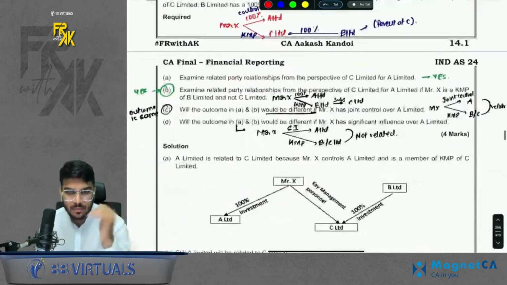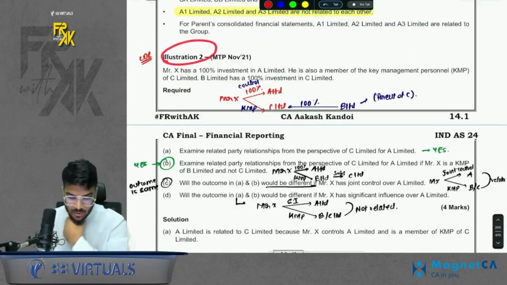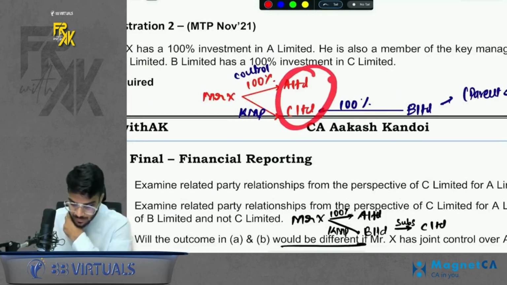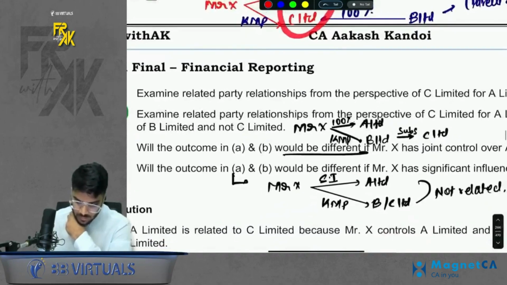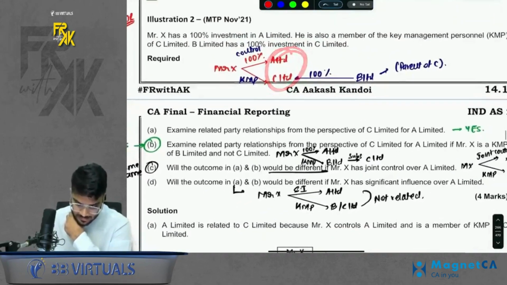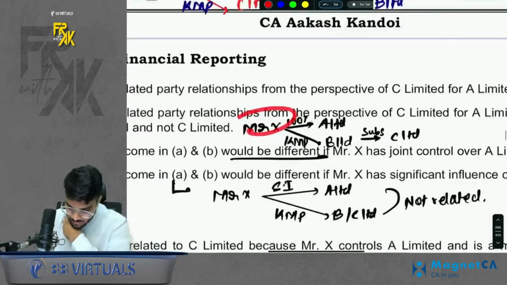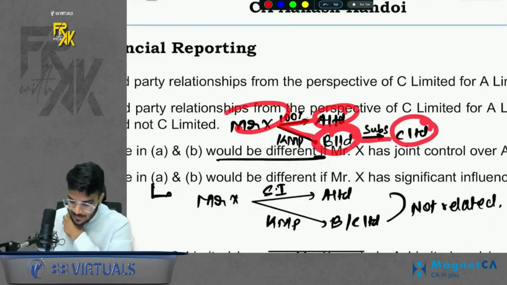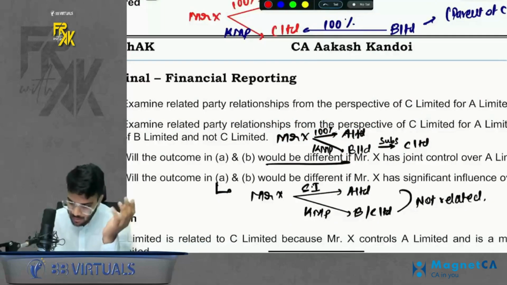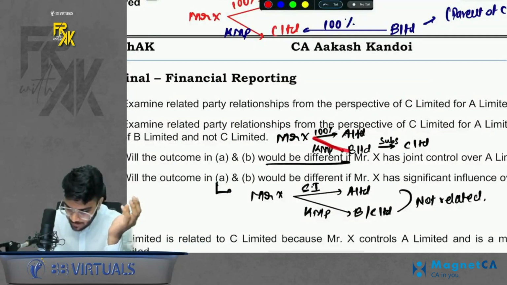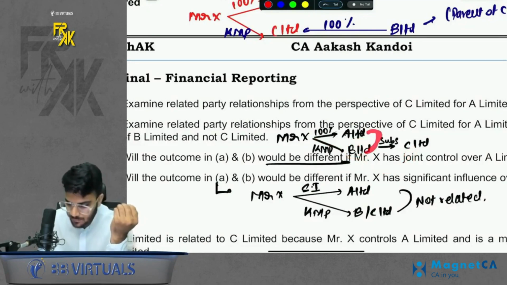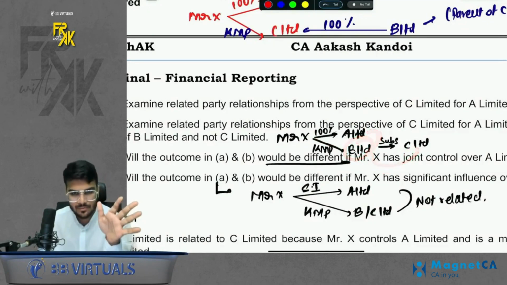Do remember that. Then there was one question, illustration number 2. Please have a look. It says Mr. X has control in one company, KMP in one company. Are these two related? Of course, yes. Next it says that Mr. X has control in one company, KMP in one company, and this company has a subsidiary C Limited. Doesn't matter, still they're related. See, if X is related to B Limited, B also covers the subsidiary. If A and B are related, B also covers the subsidiary C. So it will be related.